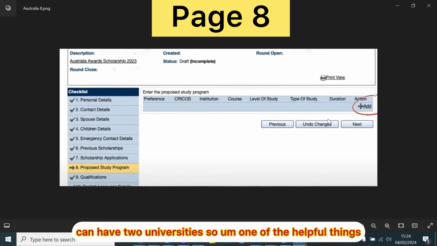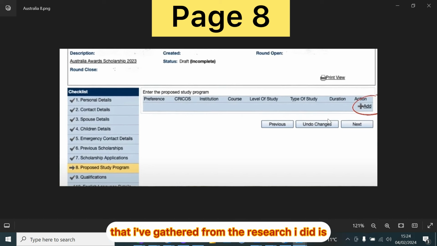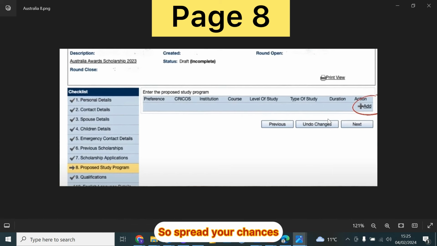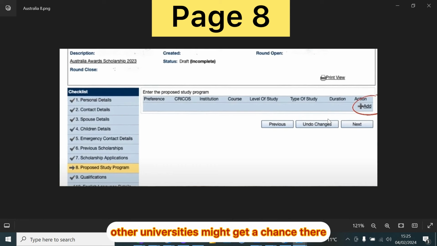One of the helpful tips that I've gathered from the research I did is that it is preferable for you to apply to 2 different universities than applying for 2 different courses in one university. You can apply for 2 different courses in 2 universities rather than applying for just 2 courses in one university. So spread your chances. If one university doesn't select you, in other universities you might get a chance.